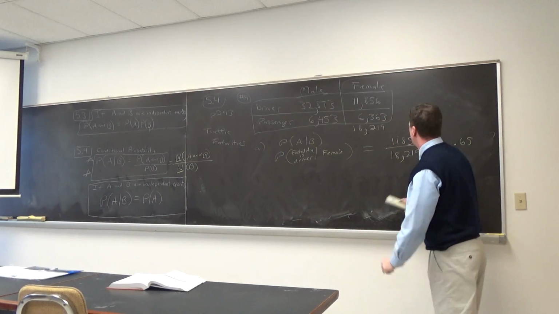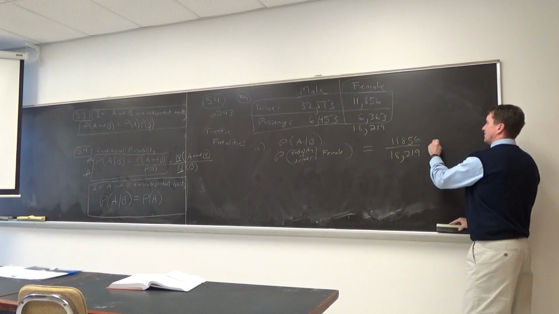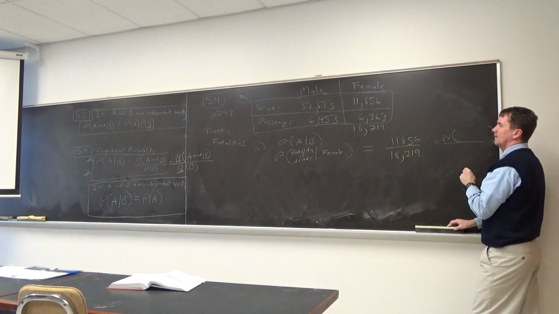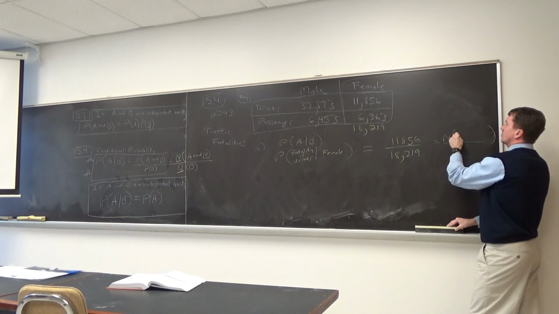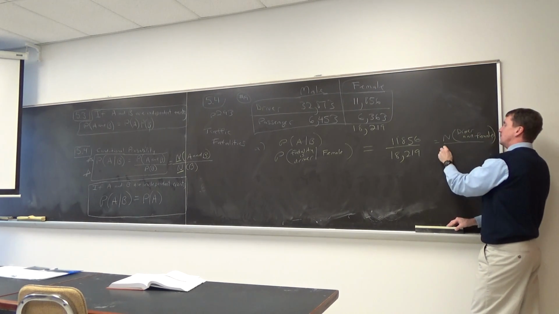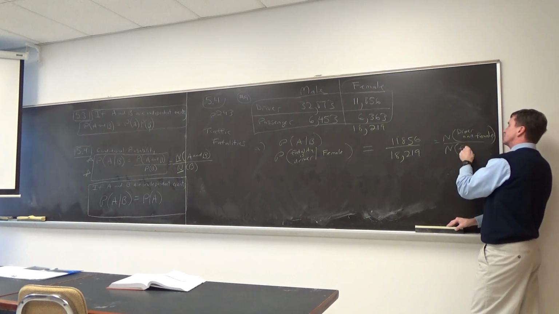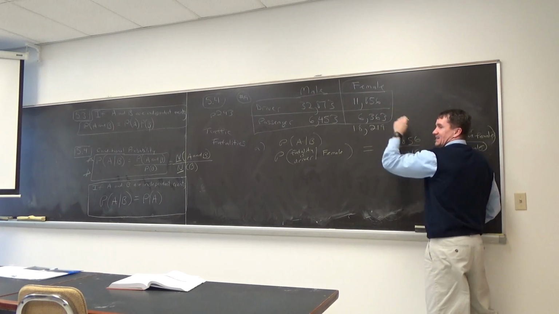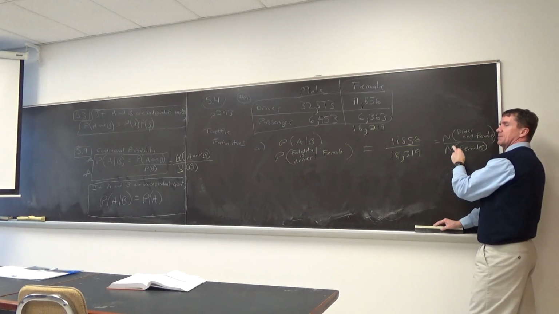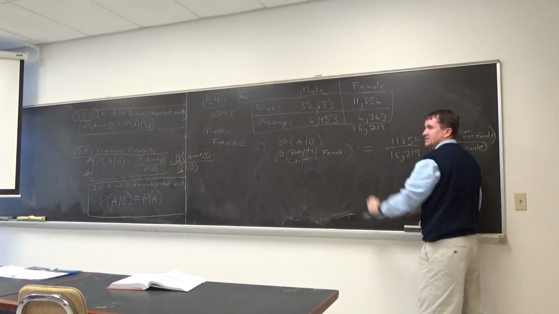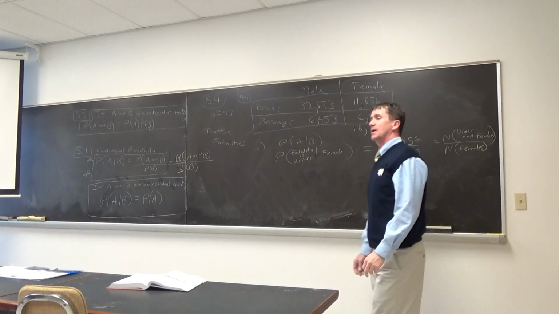So what we do is, if I use the formula, I gotta write the number of people in that chart that is driver and a female. I gotta find that in the chart. And then the denominator, I gotta put down the number of all females. So you go, what's the total of all the females? We go, oh, we had to add that. Liz, very good. And then what was the number that were drivers and females? Drivers and a female, 11,856.